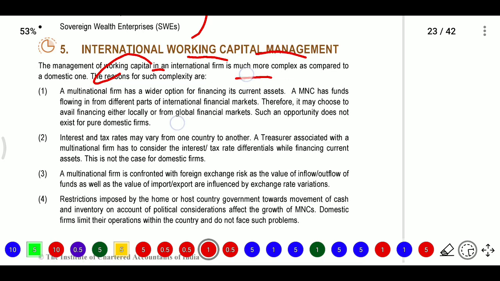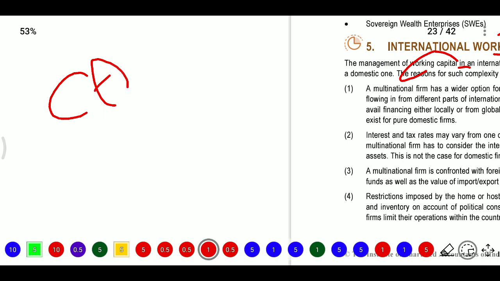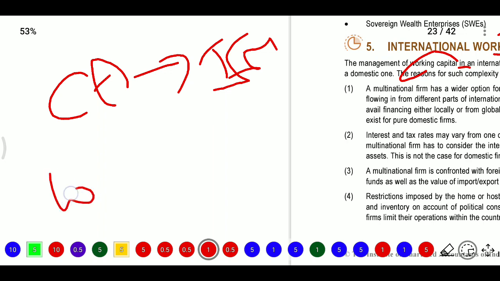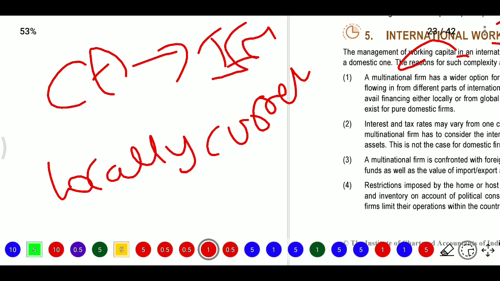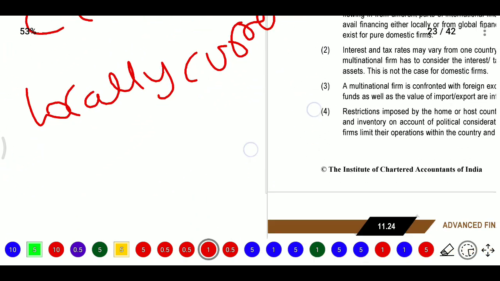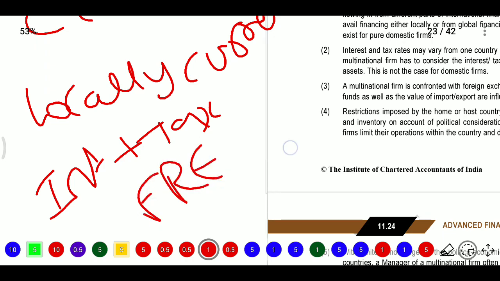Why? The reasons may be, one, MNC firms will have wider current assets. They are dealing with the international financial market, they will go with the local currency and also the global currency, an opportunity domestic firms do not have. That is one problem. Another problem is interest plus tax rates. And another problem is foreign exchange risk.